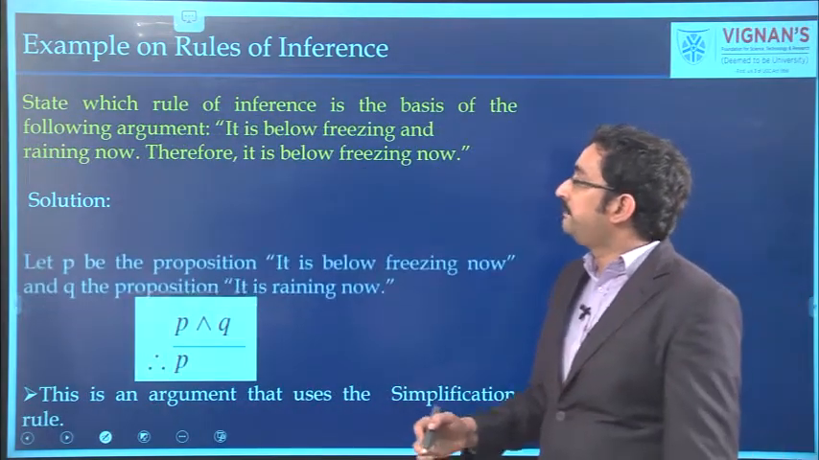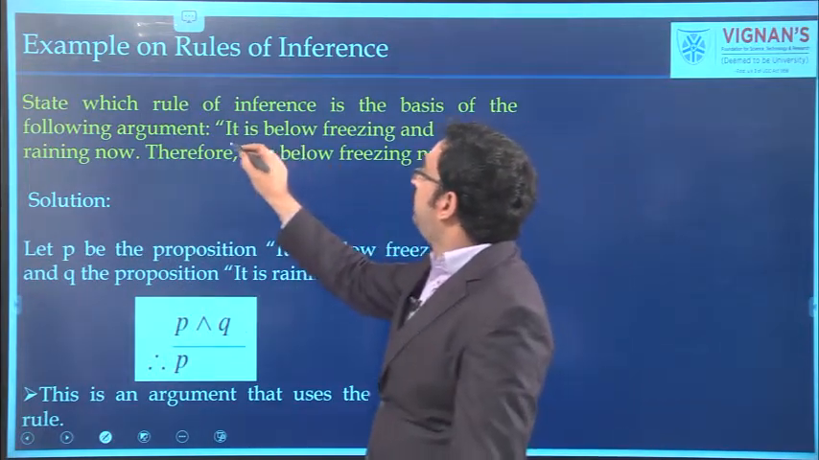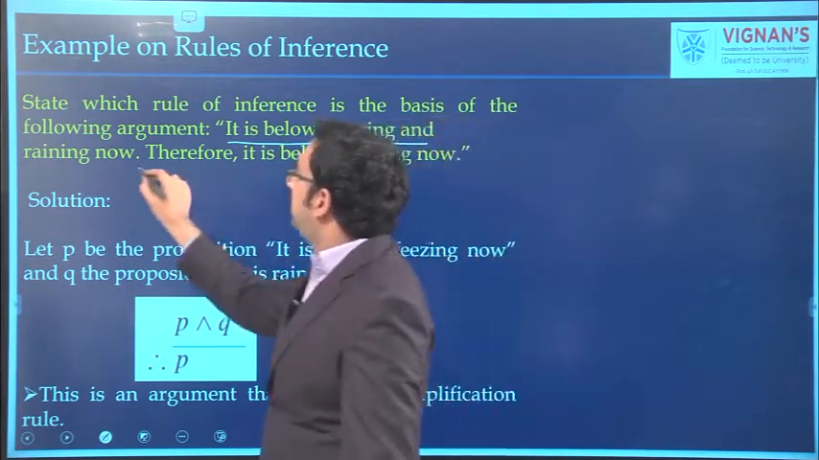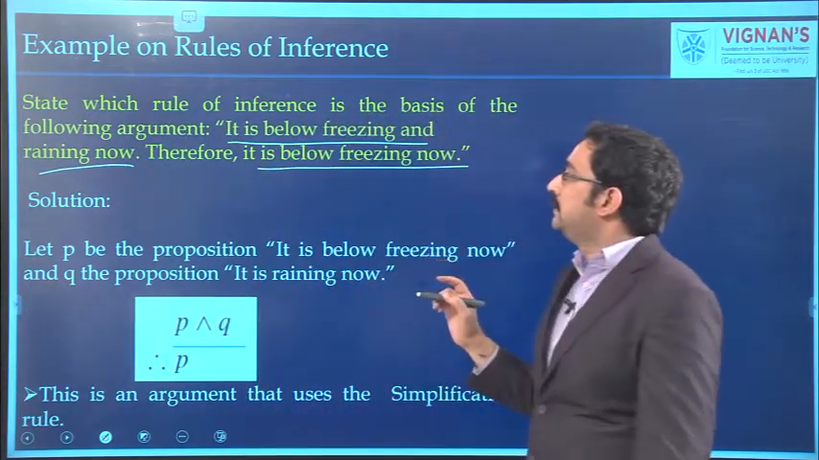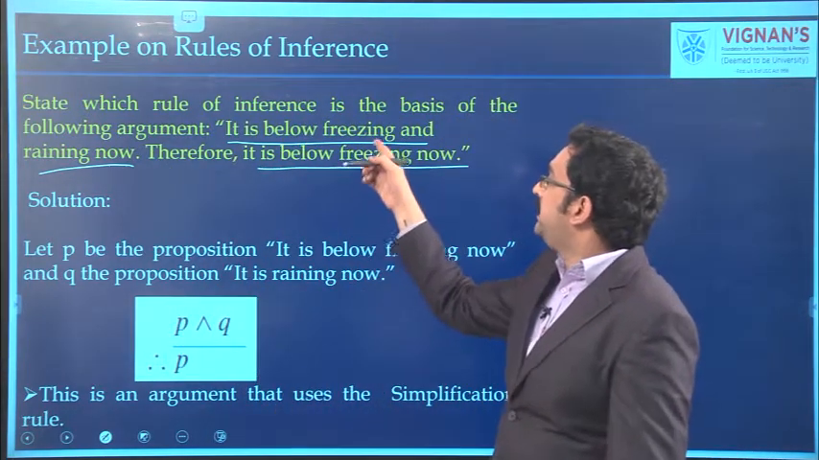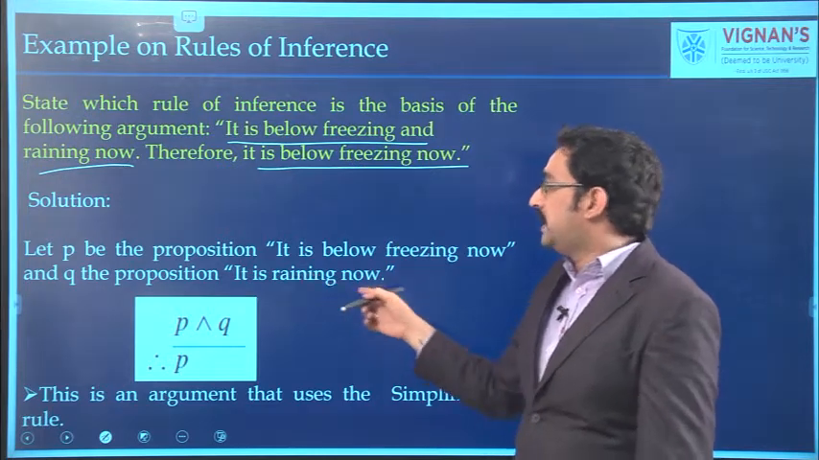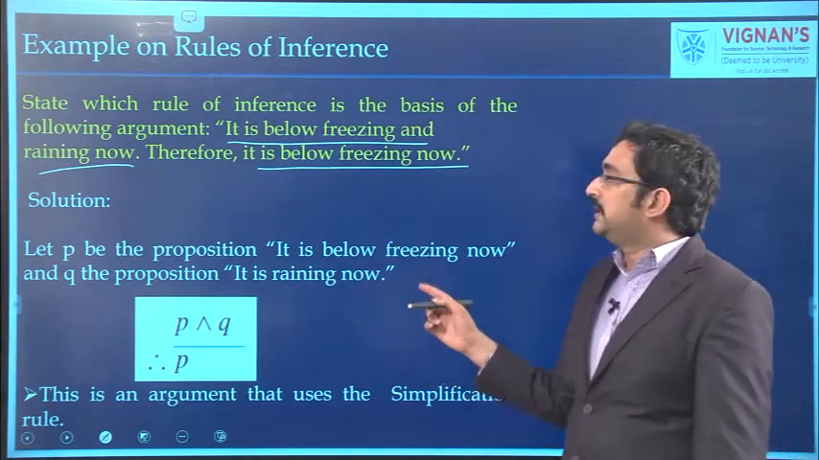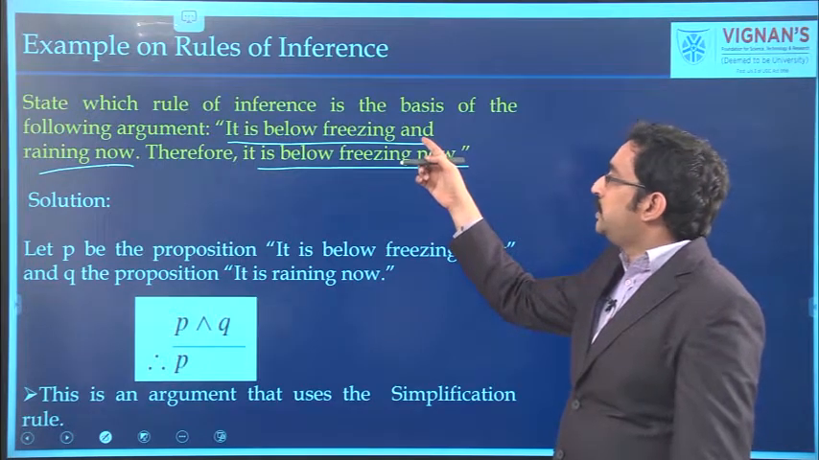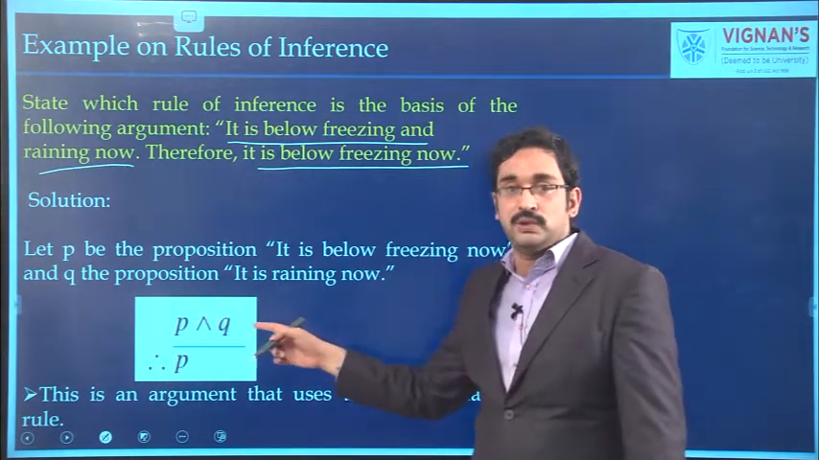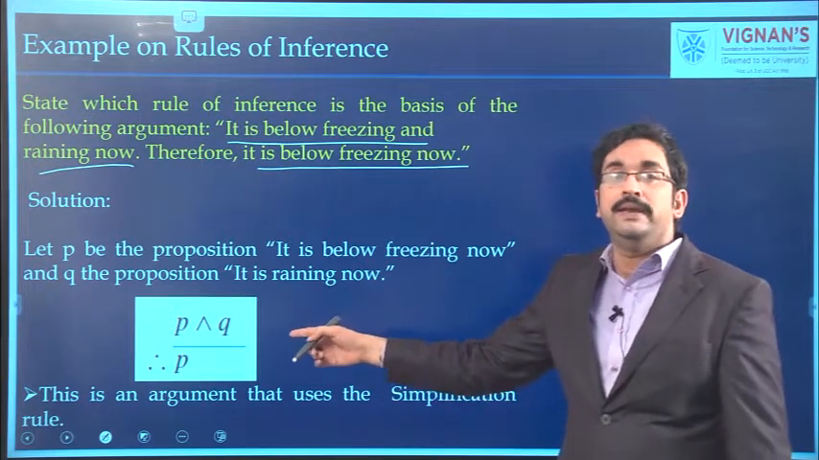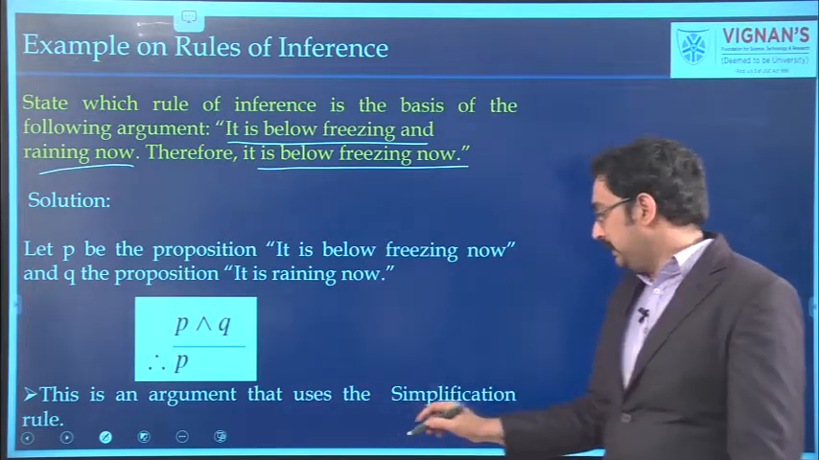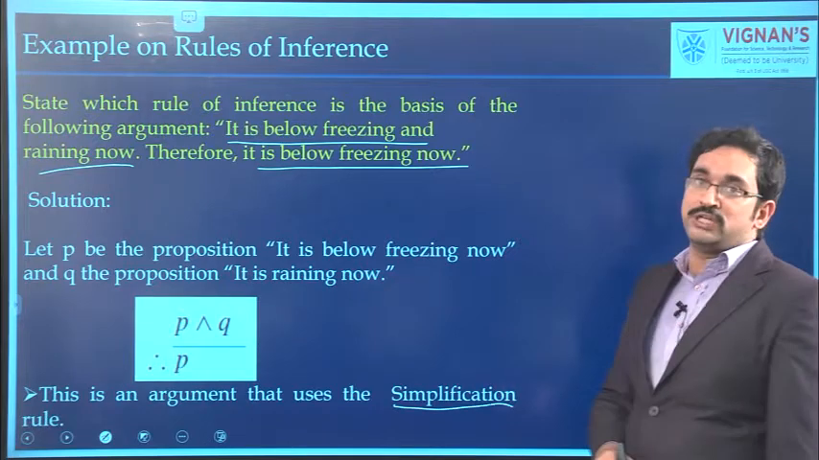See the next problem. It is below freezing now and raining now. Therefore, it is below freezing now. Assume P as it is below freezing. Assume Q as it is raining now. So the given argument can be written as P meet Q, therefore P. It is nothing but the simplification rule.